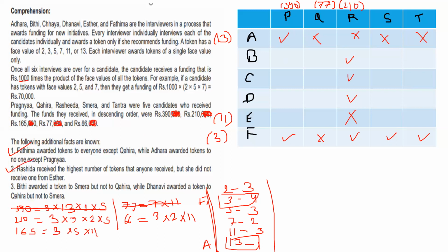Bithi awarded token to Smera but not to Kaira. While Dhanavi awarded token to Kaira but not to Smera. Okay. Now.